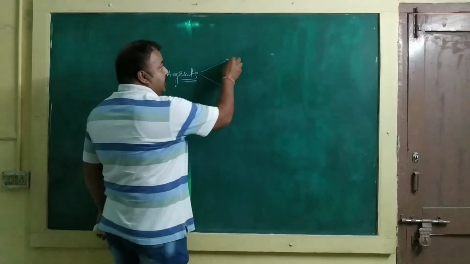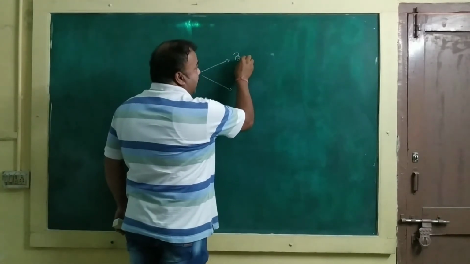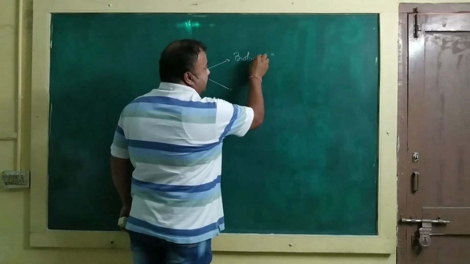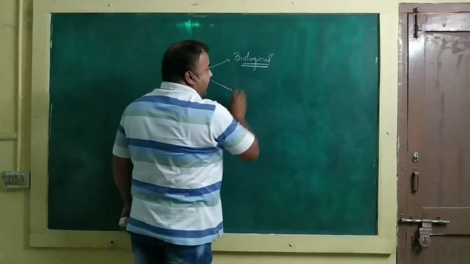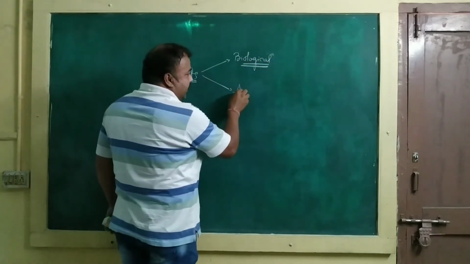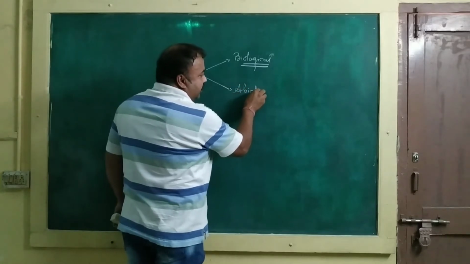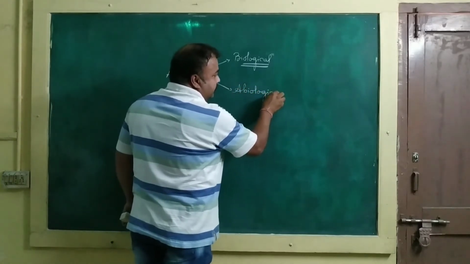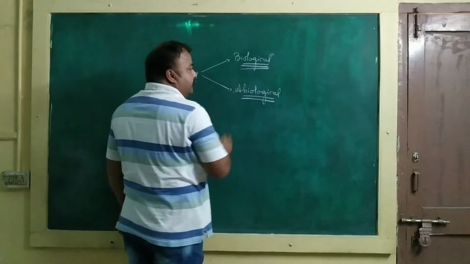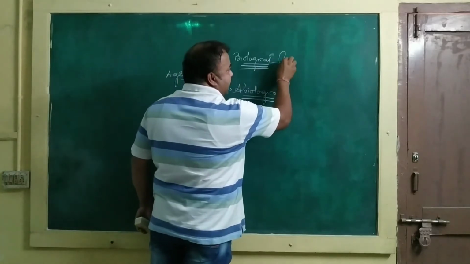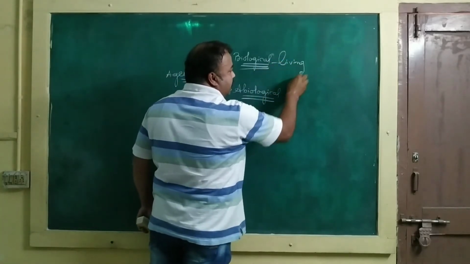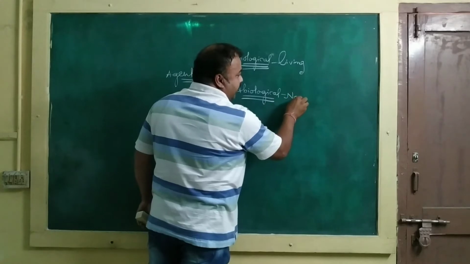The first is biological factors, and the second is abiological factors. That is, living agents and non-living agents.